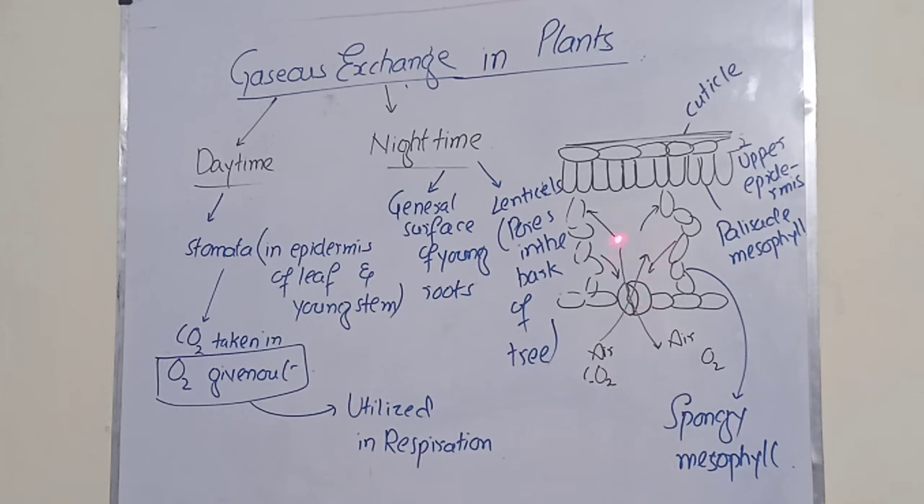Whenever the air containing carbon dioxide is taken in, this carbon dioxide will be absorbed by the palisade mesophyll and the spongy mesophyll cells, so that it can combine with the water present inside these cells in order to carry out the process of photosynthesis. In this way the gaseous exchange takes place in plants during the daytime as well as night time.